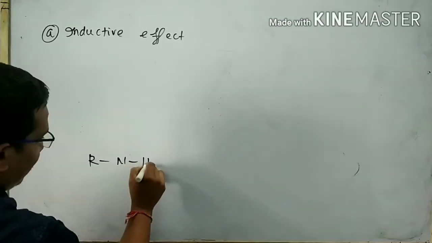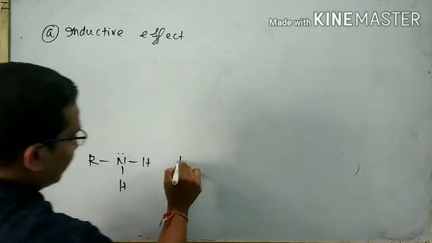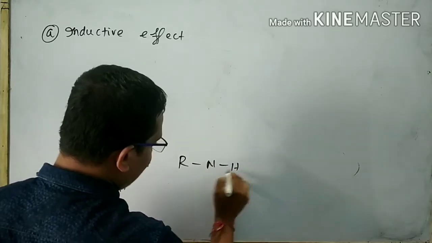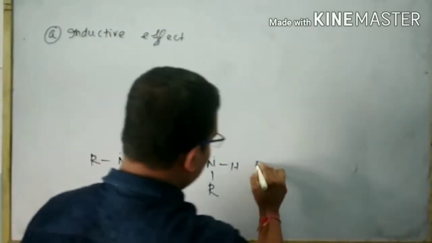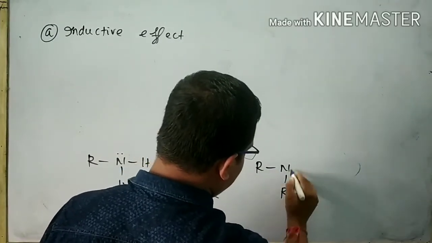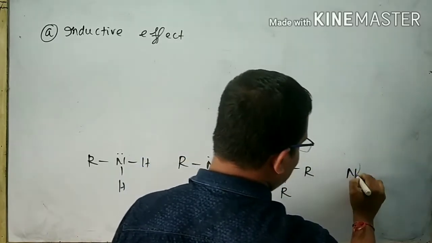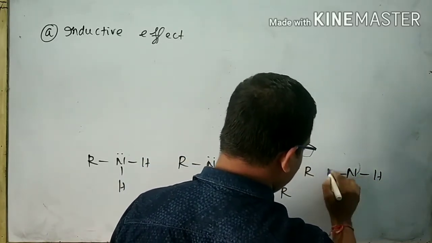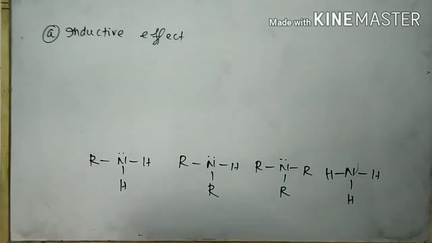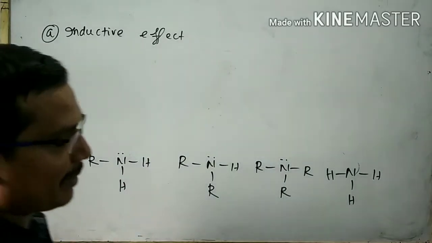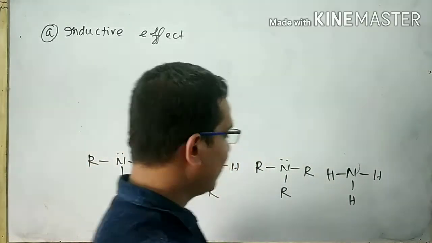This is the primary amine. This is the secondary amine. This is the tertiary amine, and this is ammonia. There are two types of inductive effect. One is the plus I effect, another is the minus I effect.